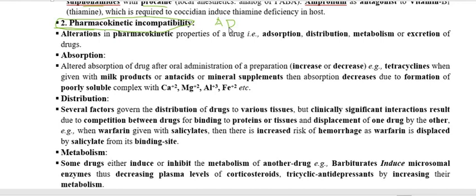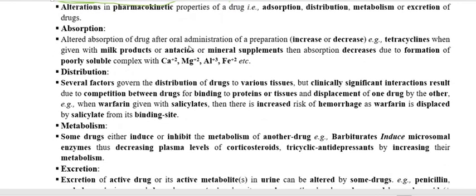So when we are using two or more drugs or chemicals or substances together, and this changes the pharmacokinetic property of the other drug, either absorption, distribution, metabolism or excretion, it is called pharmacokinetic incompatibility. We have to go through the first type, absorption of the drug.